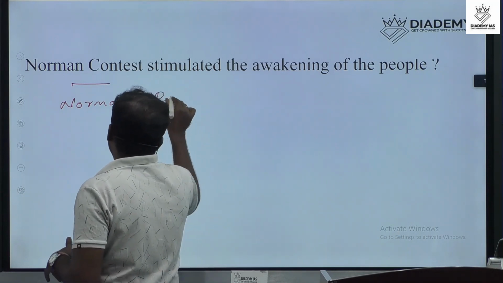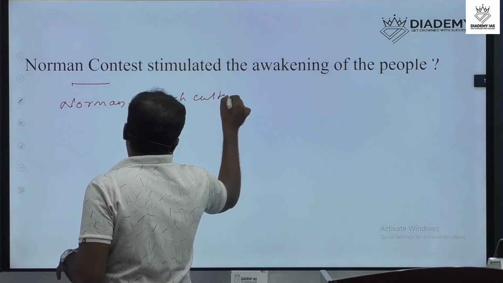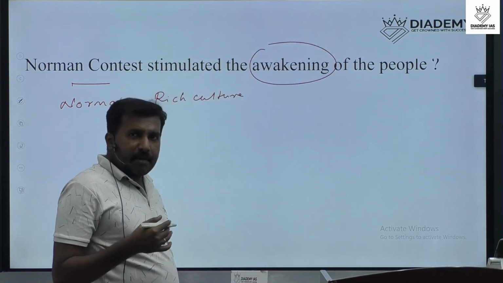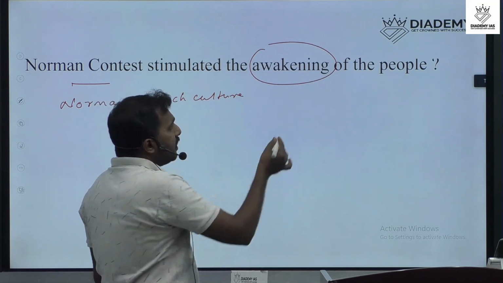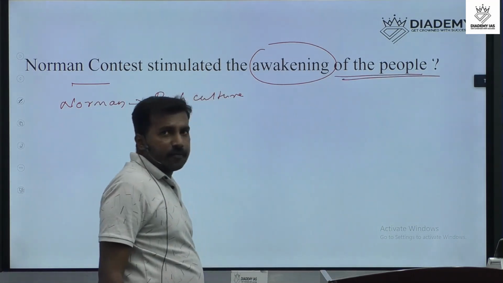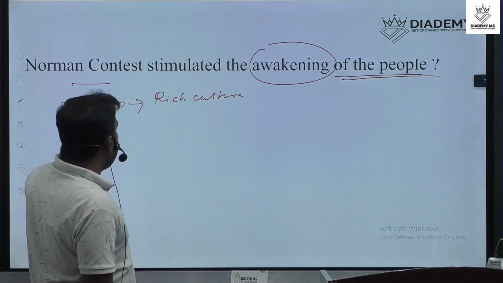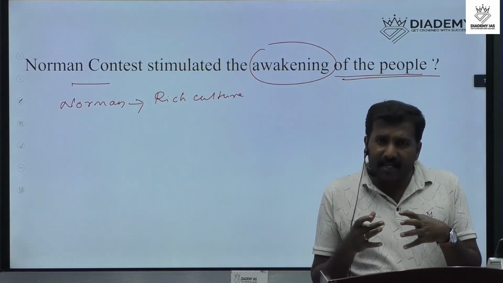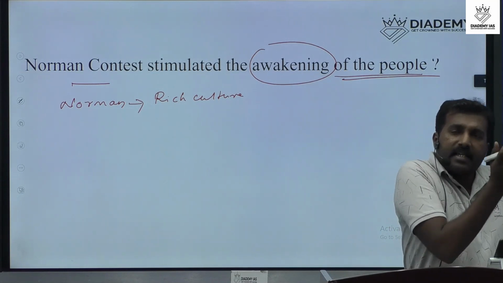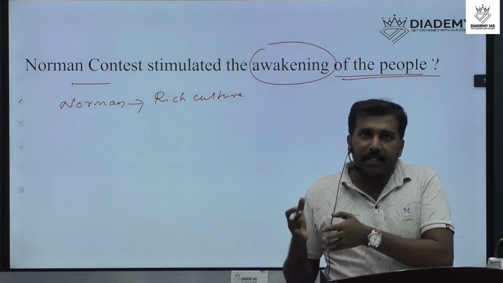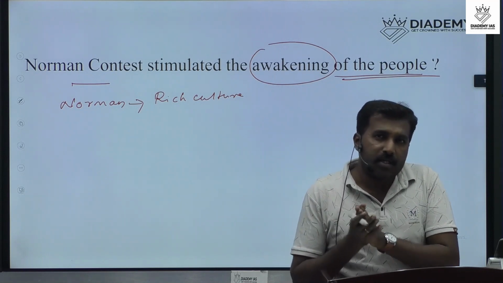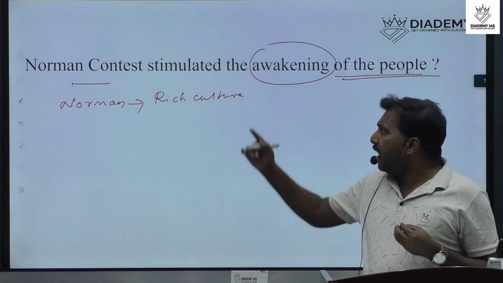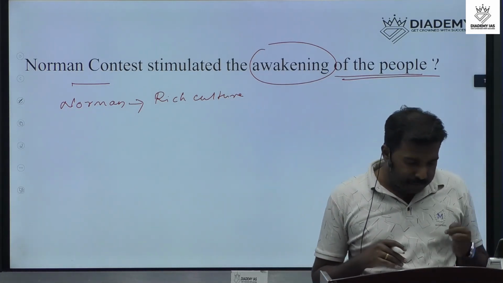Rich culture. We are discussing the awakening of the Anglo-Saxon community. That means how the people responded to the arrival of Normans in England. Mainly, the Norman people are following the rich culture system, and it's not applicable for the common people in England. So it was the first reason behind the opposition of the Anglo-Saxon community in England. That is point number one.